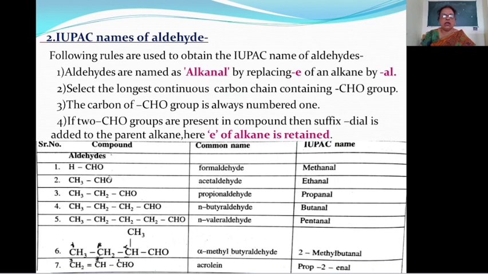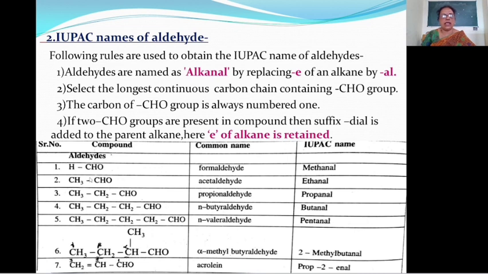First we will see common name. Here we know the first compound, that is HCHO. The corresponding acid is formic acid, then ic acid is replaced by aldehyde, therefore the common name is formaldehyde. Second compound is CH3CHO.